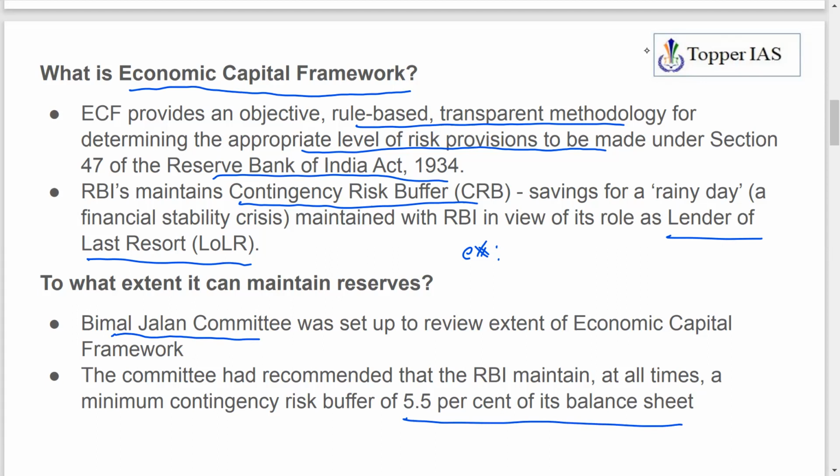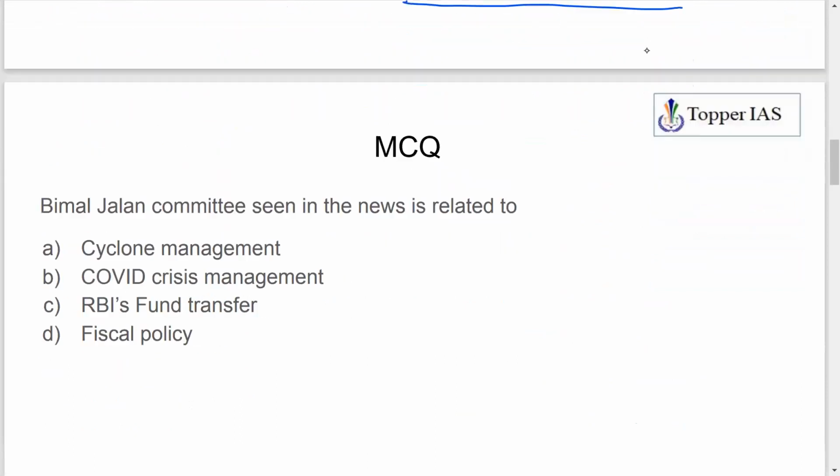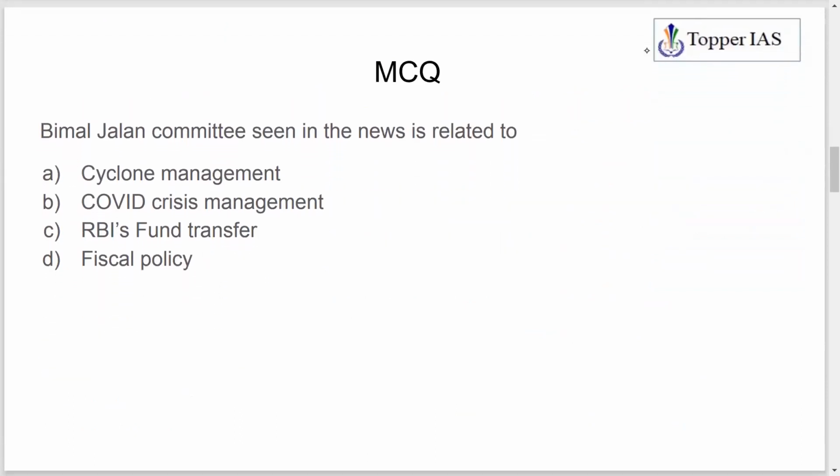So the transfer of surplus money to the government is guided by the economic capital framework, which says that 5% of the balance sheet should be kept as a contingency risk buffer by the RBI, and the rest of the surplus should be transferred to the government. Okay, so this was the importance of this article, and you have one MCQ with respect to this.